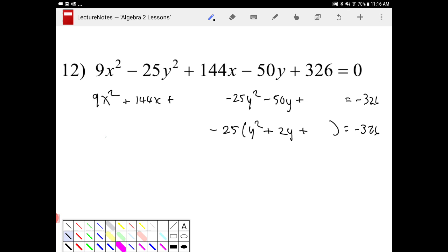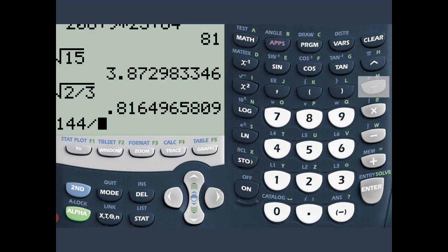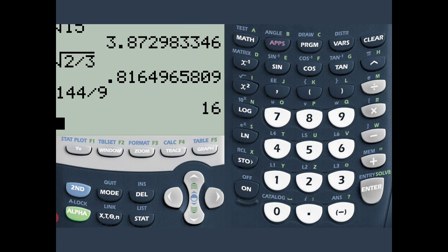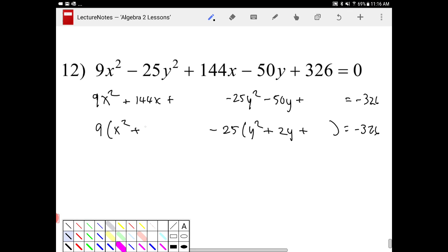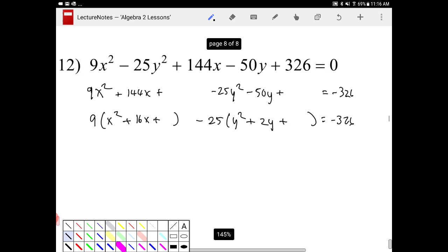And then I want to factor out 9 on the first half, so I get x squared plus... 9 does not go into 144 completely. However, let me see here, 144 divided by 9. I take that back, it does go in completely. It's 16. So it's 16x plus something. I'm going to attempt to complete the square now. I'm going to take the middle coefficient, half it, and then square it. So half of 16 is 8, and squared that is 64. Half of 2 is 1, squared it is 1.